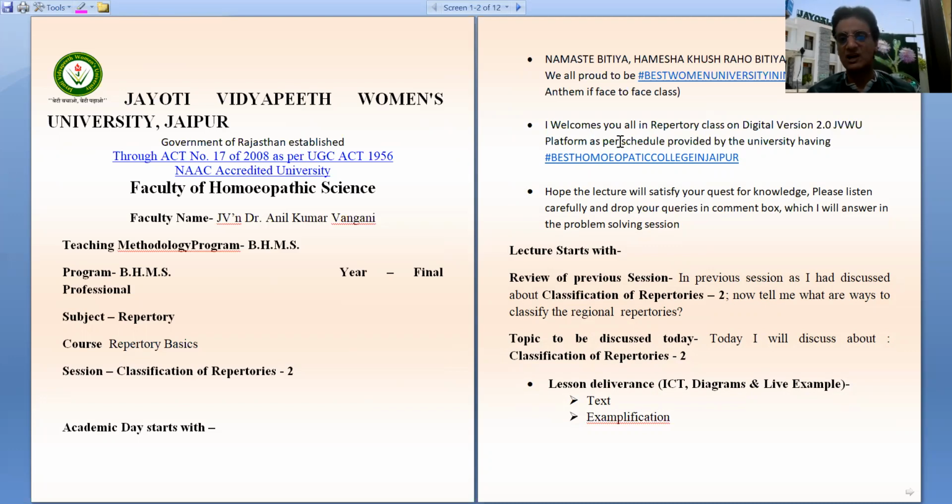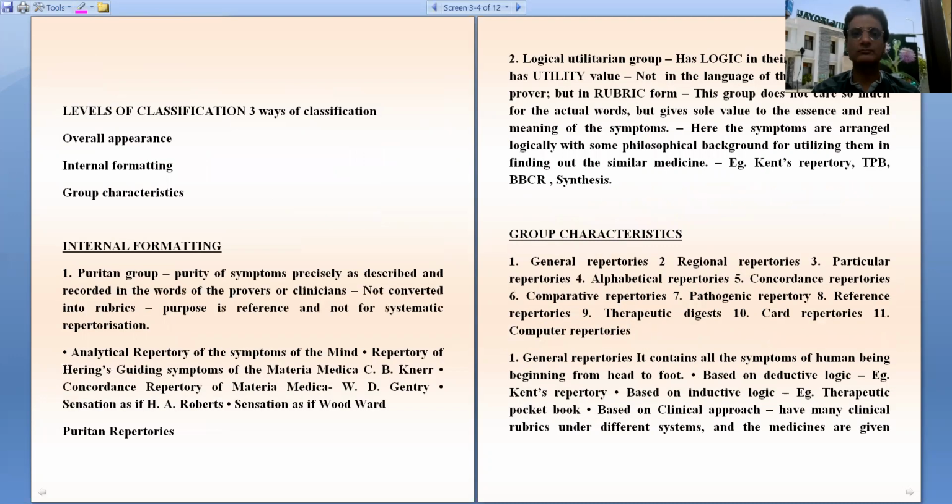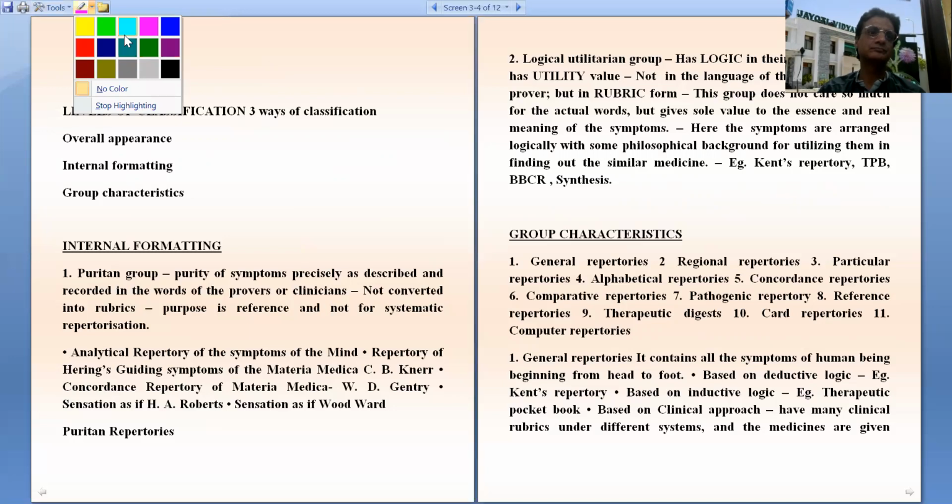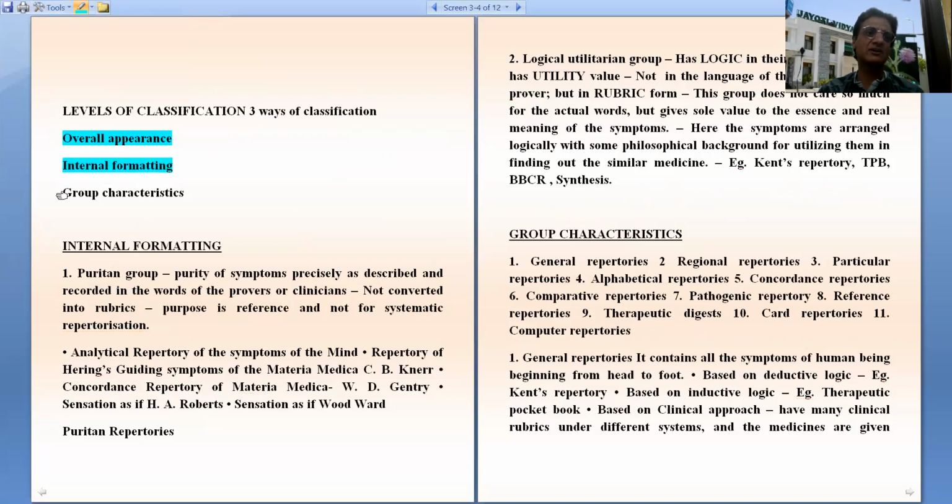So now we are going to start the lecture, classification of repertories, part 2. See, we have already discussed that there are 3 levels of classification. The first is based on overall appearance, second is based on internal formatting, and third is based on the group characteristics.